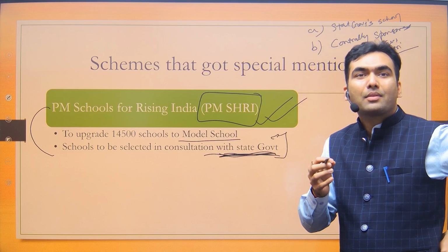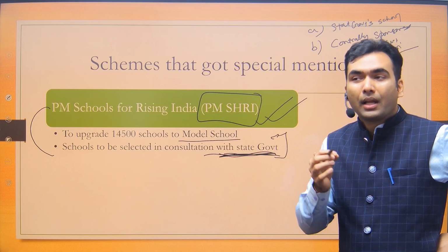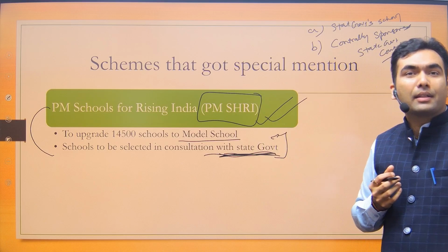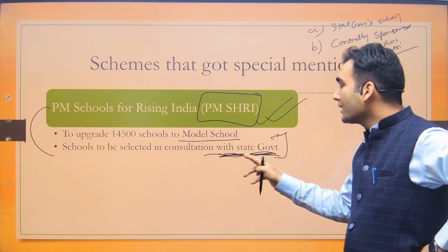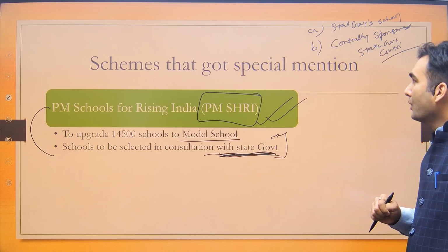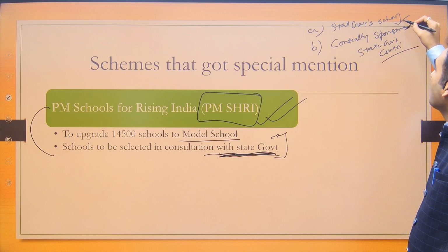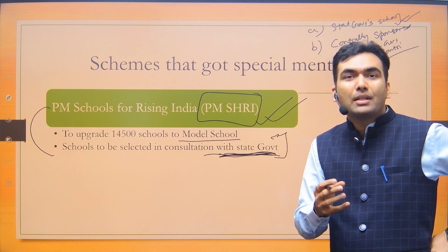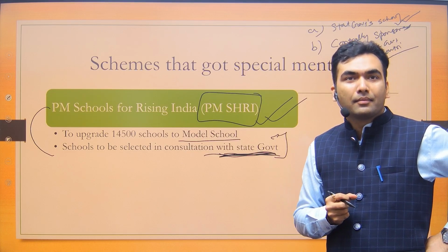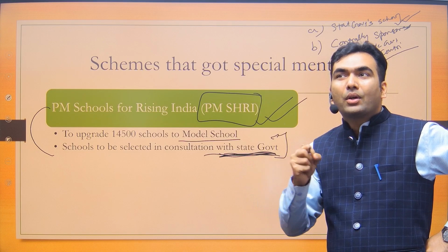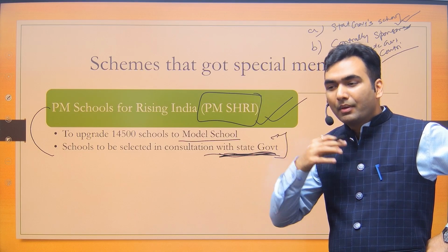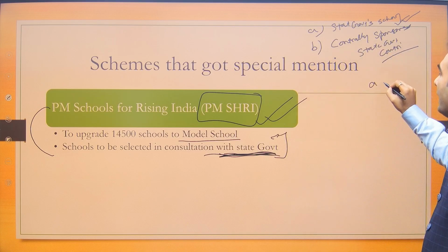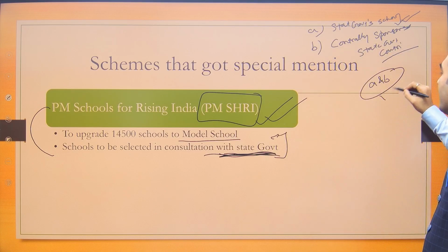If we only had to give grants to the central government's Kendriya Vidyalayas and Navodaya Vidyalayas, then there would be no need for consultation with the state government. So definitely the state government's schools are also included, and consultation is needed because the state government is also giving money. If a state government is not giving money, then the central government will only impose its order. So both A and B are correct.